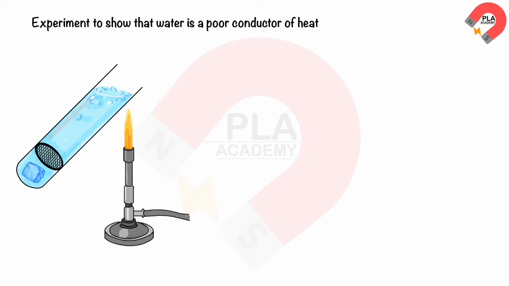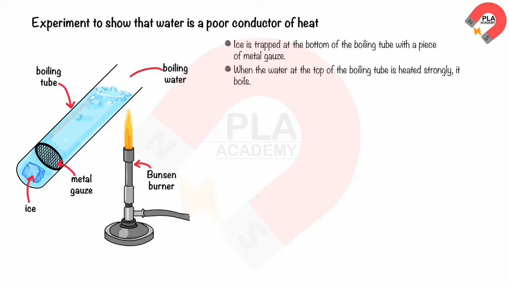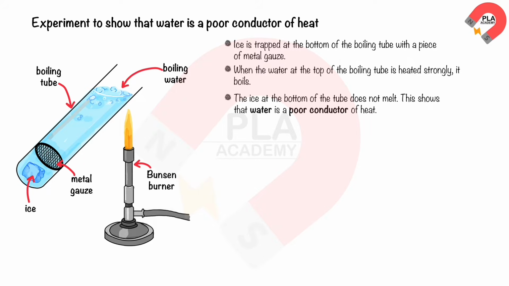An experiment to show that water is a poor conductor of heat. Set up the apparatus as shown in the diagram. Ice is trapped at the bottom of the boiling tube with a piece of metal gauze. When the water at the top of the boiling tube is heated strongly, it boils. The ice at the bottom of the tube does not melt. This shows that water is a poor conductor of heat.